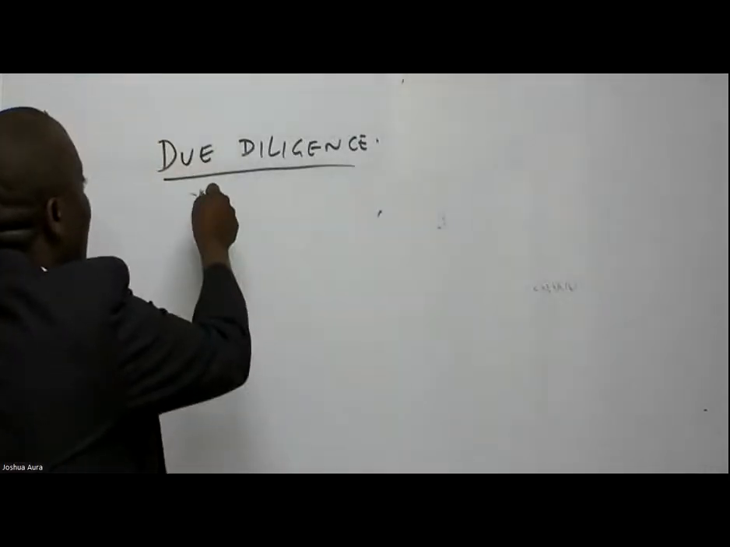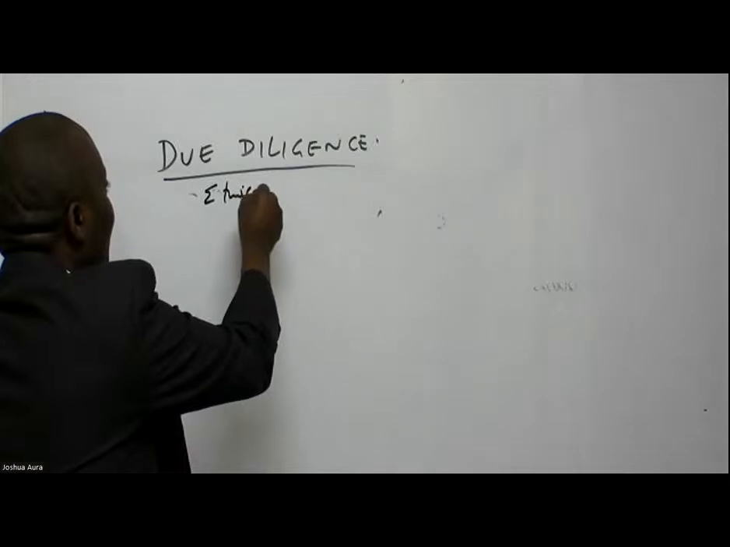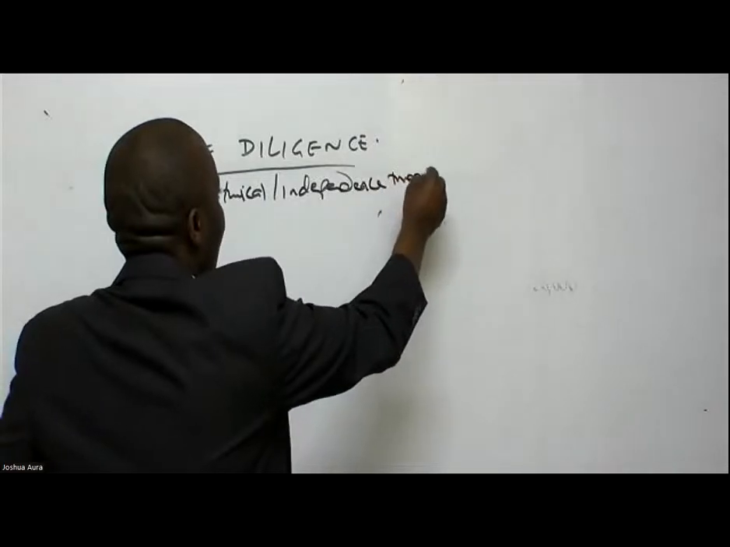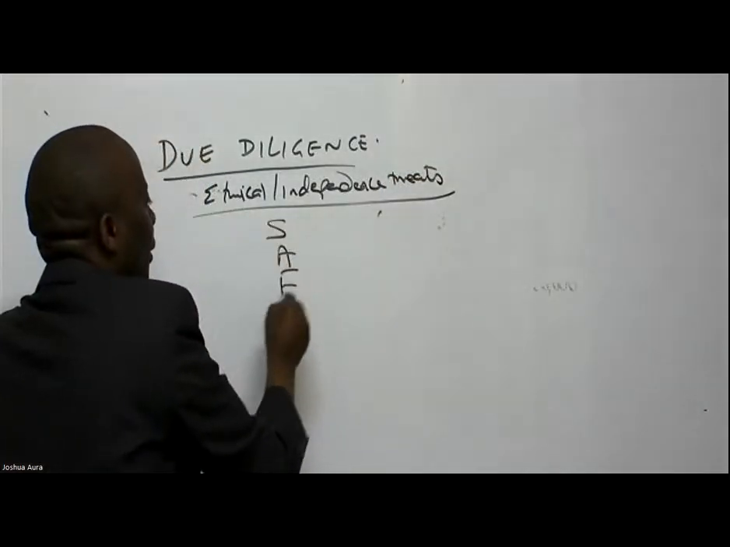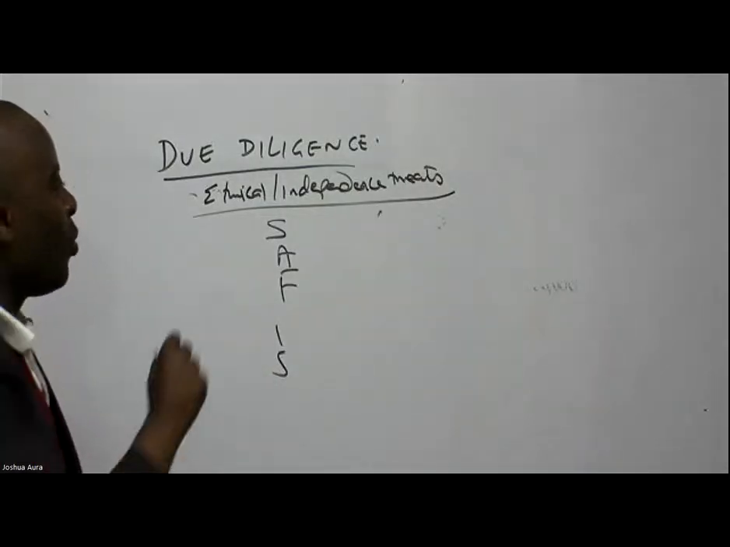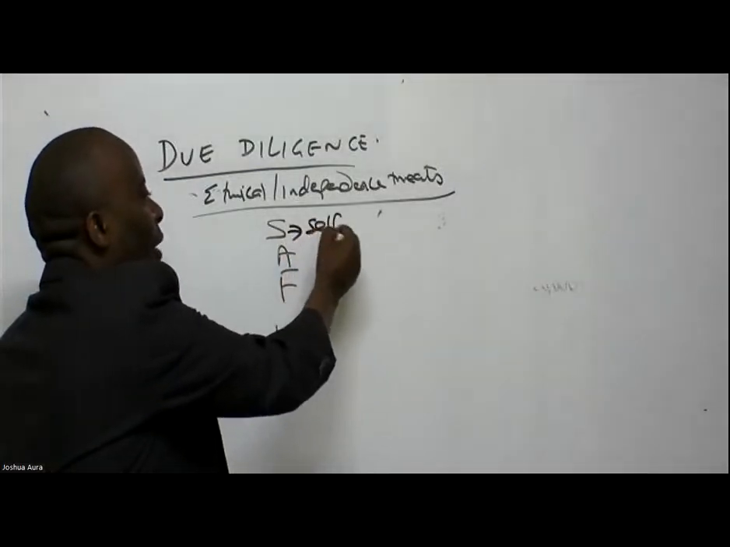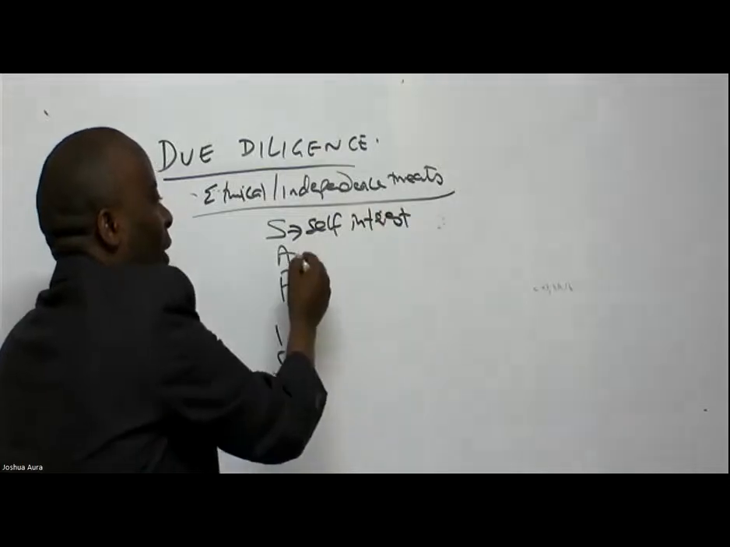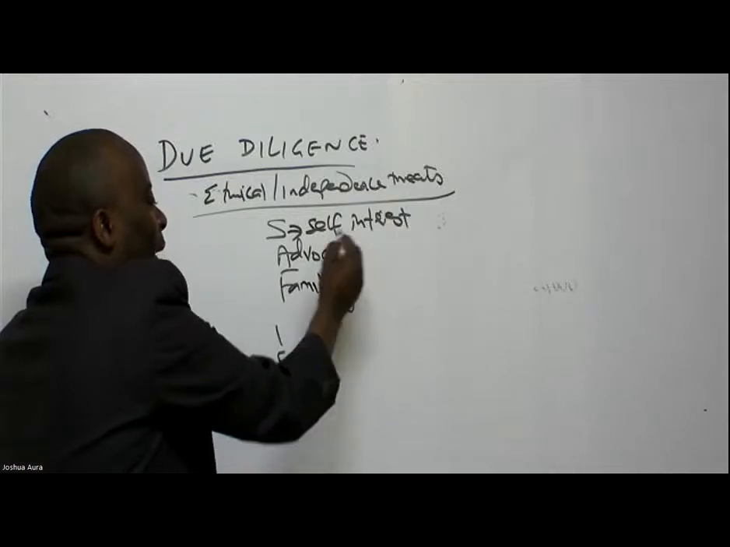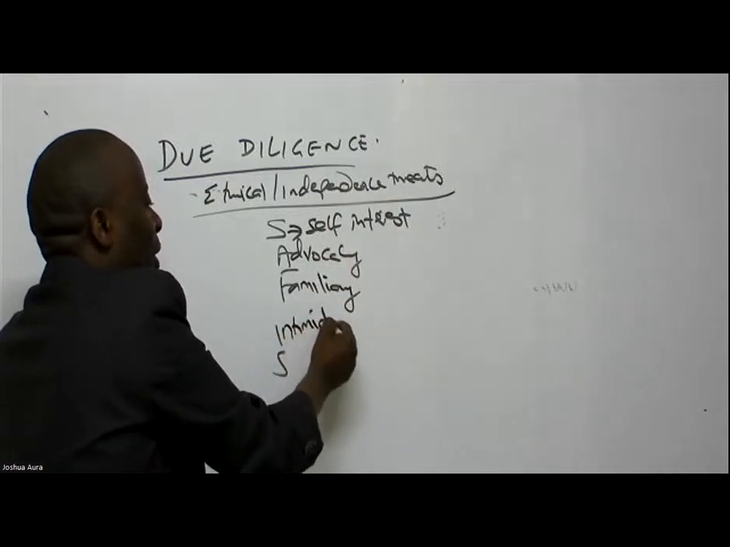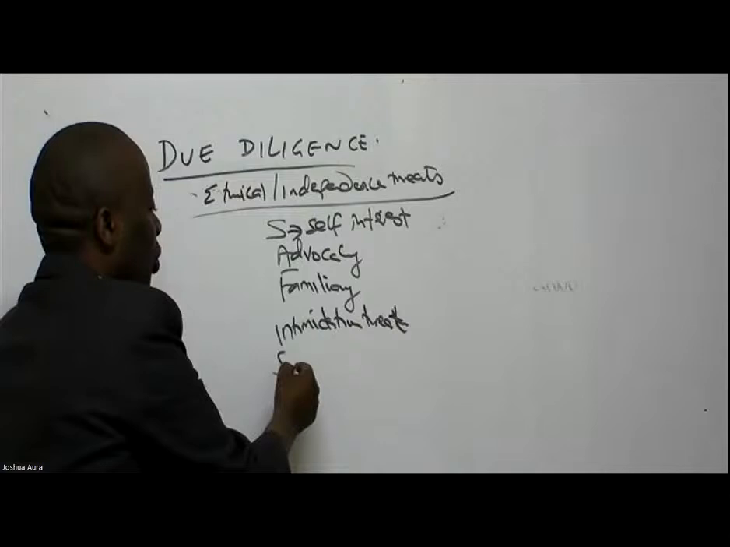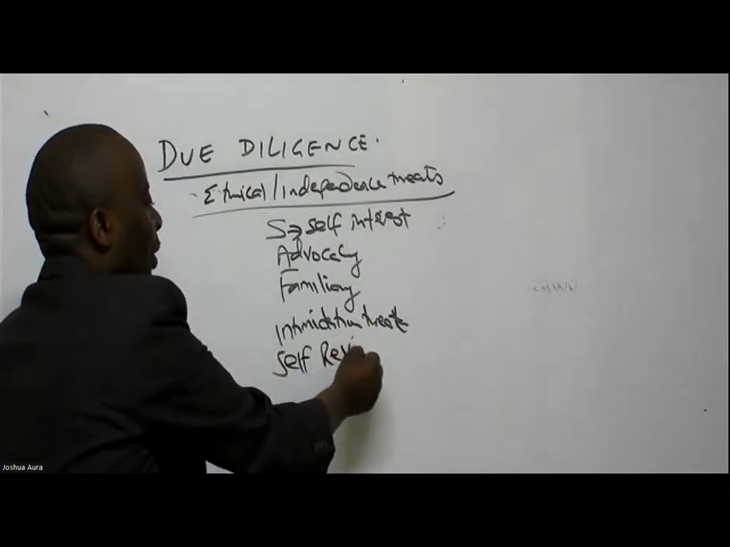Ladies and gentlemen, remember ethical independence threats. Remember the concept of Mr. Surface. Remember the concept of Mr. Surface. So where we have this S, what does it stand for here? For self-interest. We have what we call advocacy. We have what we call familiarity. We have what we call the intimidation threat. And then of course we have what we call the self-review threat.